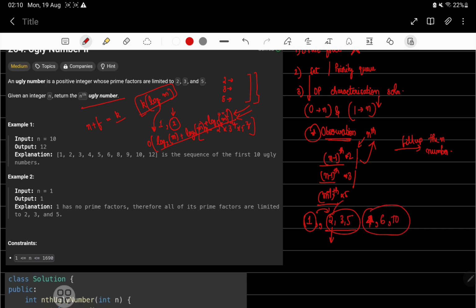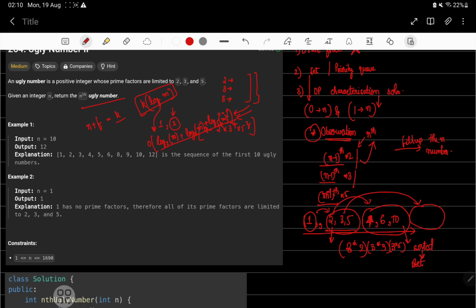Now put these, because of 2 these came. Now because of 3, I will know that 3 into 2, 3 into 3 and 3 into 5 will be my next set of ugly numbers, which can be found via 3. But the only problem over here is that these are not in sorted order. How to solve that?